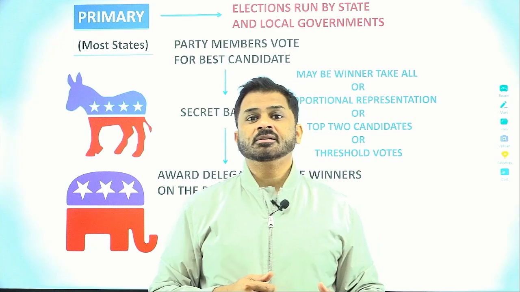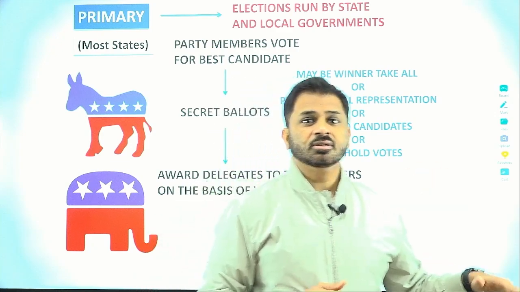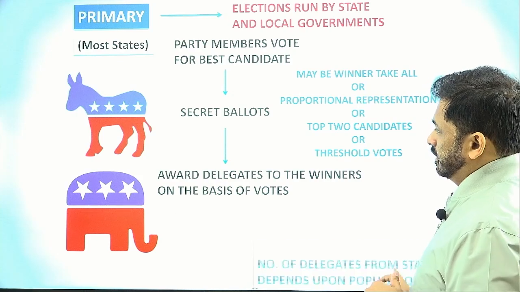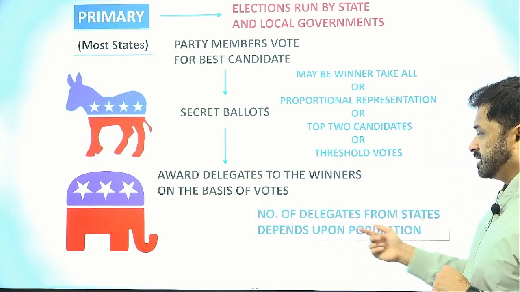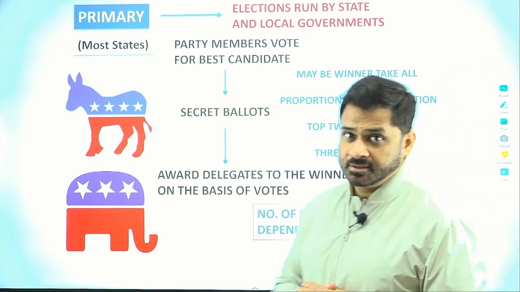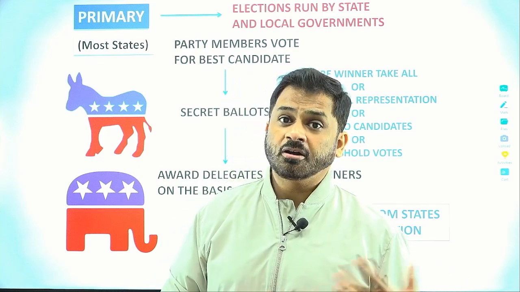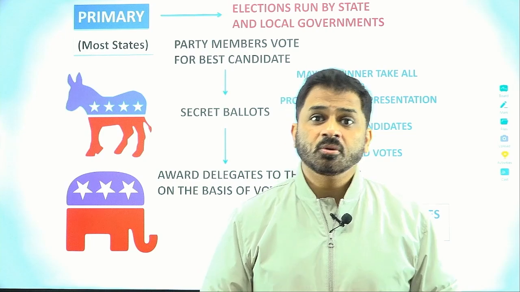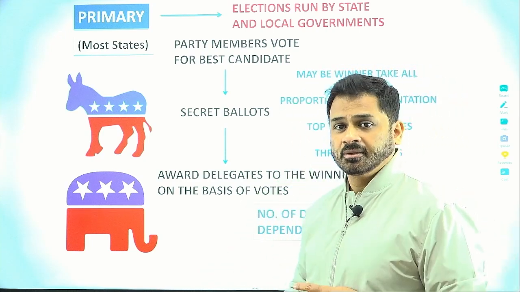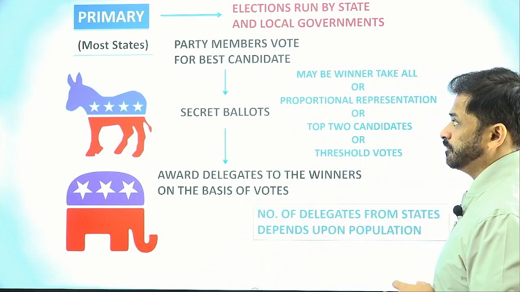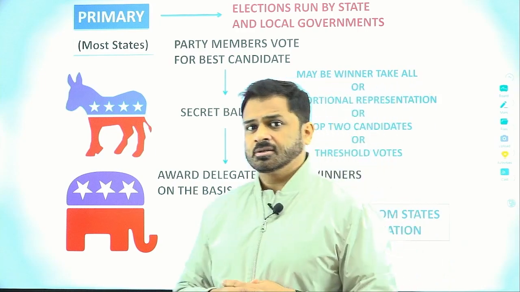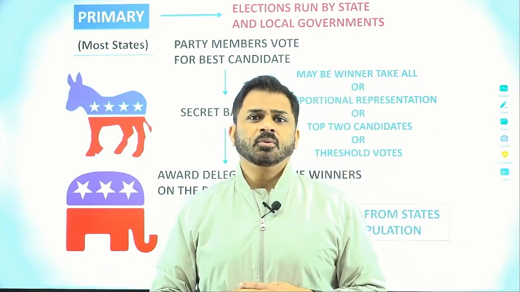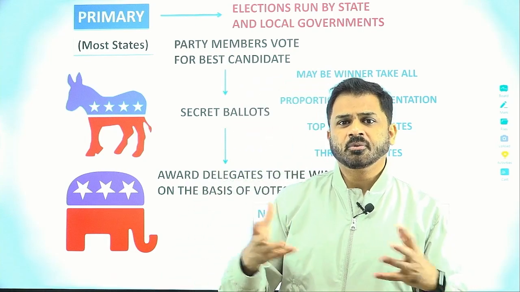These delegates will represent the candidates in the national conventions. There the candidate will be finalized for the party. I hope that's clear. The number of delegates from states depends upon the population of the states. So bigger states like California or Texas or Florida will have more delegates participating in the national convention. So it depends on the population. The delegates, of course, are decided by the party itself. The party will decide which delegates are going to be there supporting the candidates.